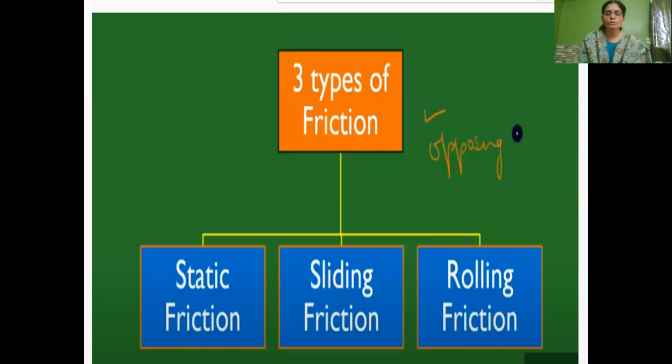And now today we are going to learn about types of friction. There are three types of friction, namely static friction, sliding friction, and rolling friction. So we are going to learn about these three types of friction in a detailed manner. What are the three types of friction? Static friction, sliding friction, and rolling friction. So we'll learn one by one.